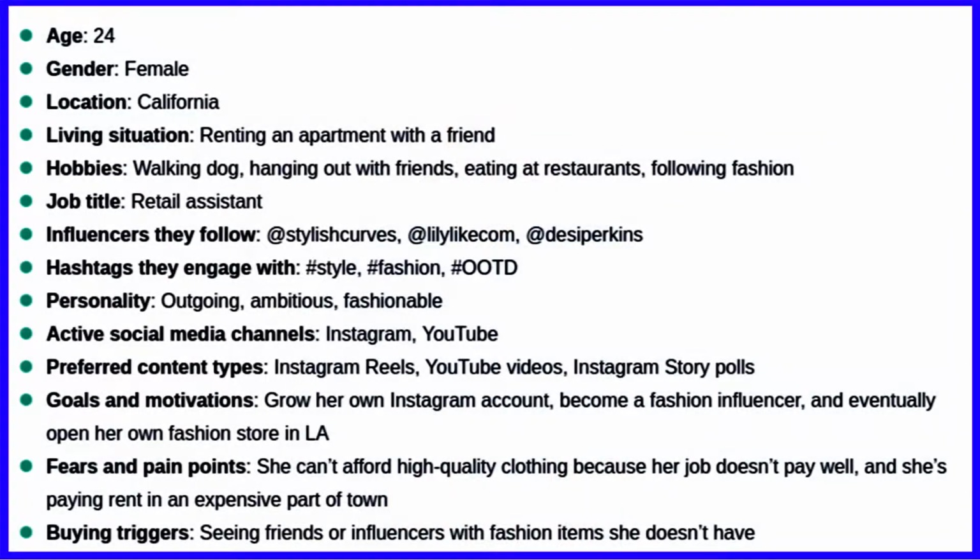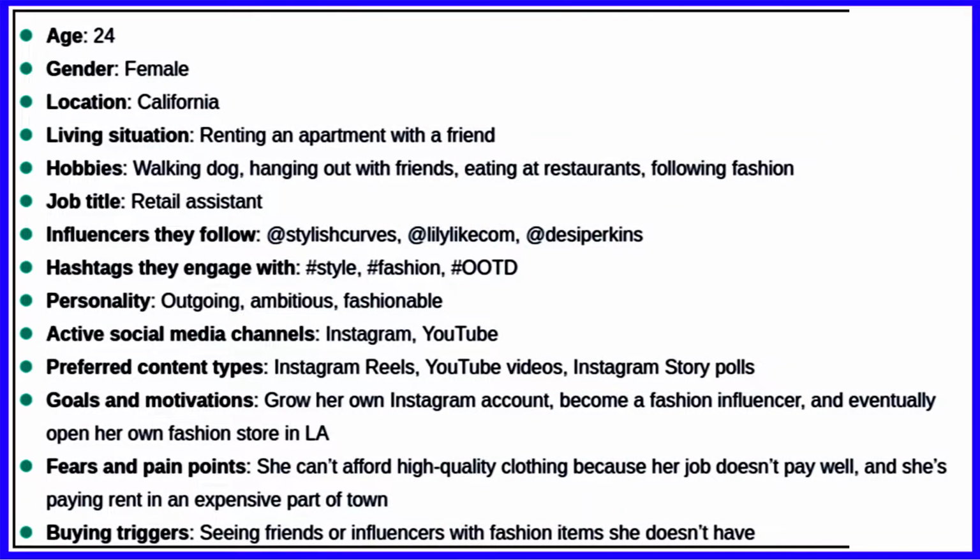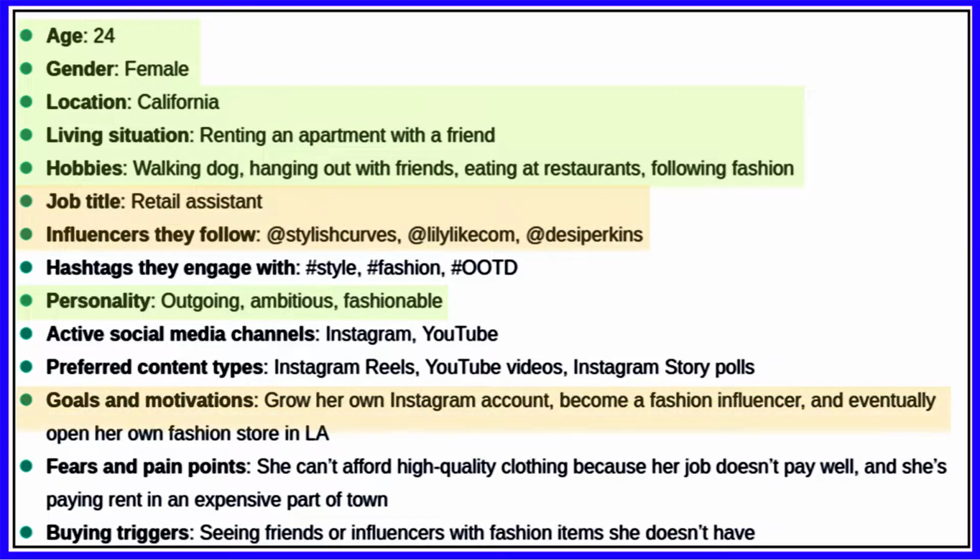For example, as you can see on the screen, this buyer persona contains all the details regarding what points to consider if you are targeting a group who is looking into fashion. It includes their age, gender, their current location, their hobbies, personalities, etc. Then it has their business demographics like their job title, people they follow, their goals and motivation, fears and pain points, and so on.